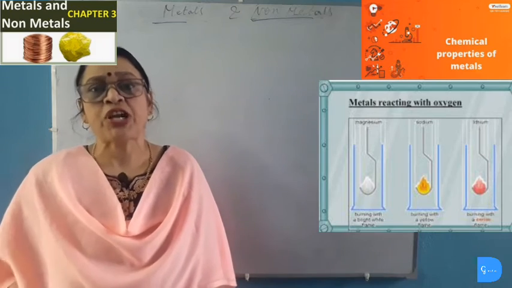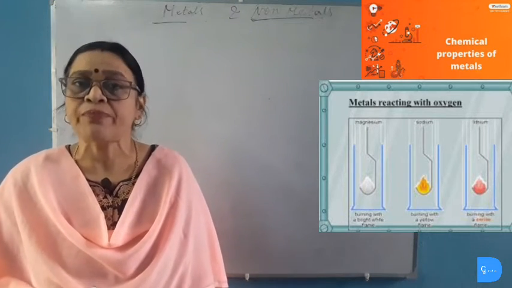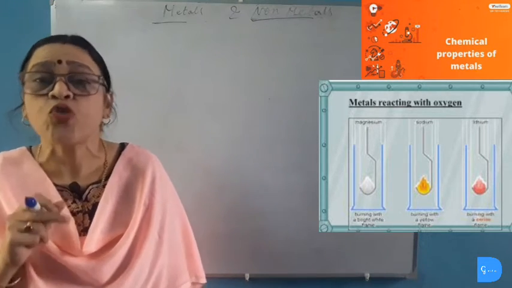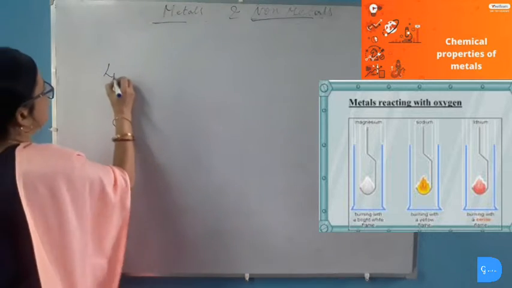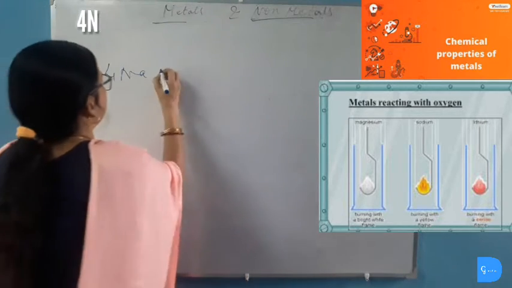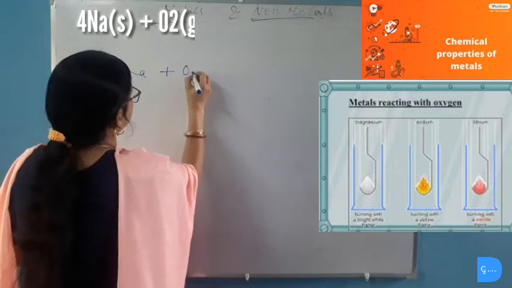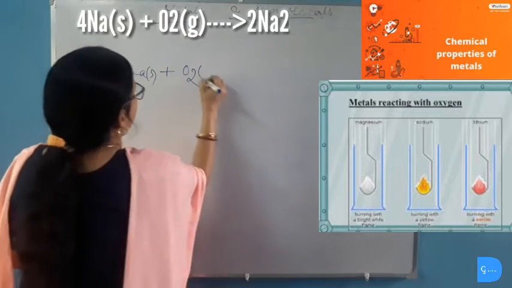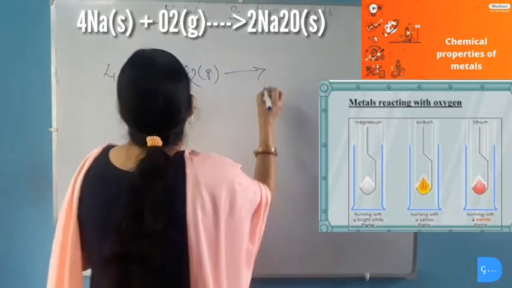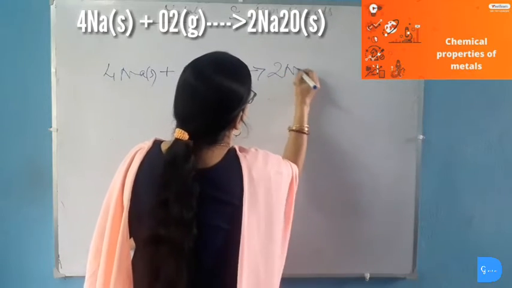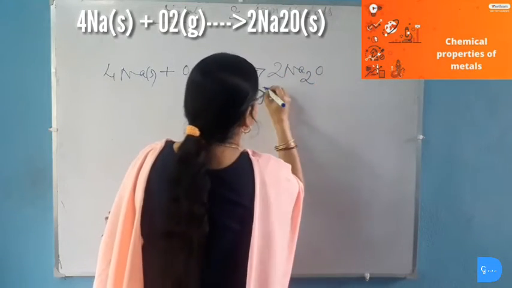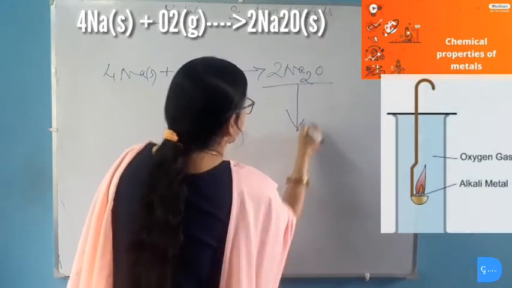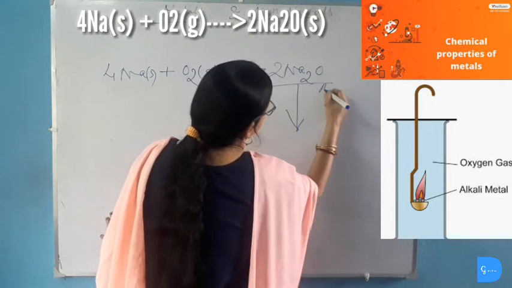So, let's see the equation of what happens when sodium and potassium react with oxygen at room temperature. When sodium or potassium reacts with oxygen at room temperature, then it produces sodium or potassium oxide. This metallic oxide is basic in nature.